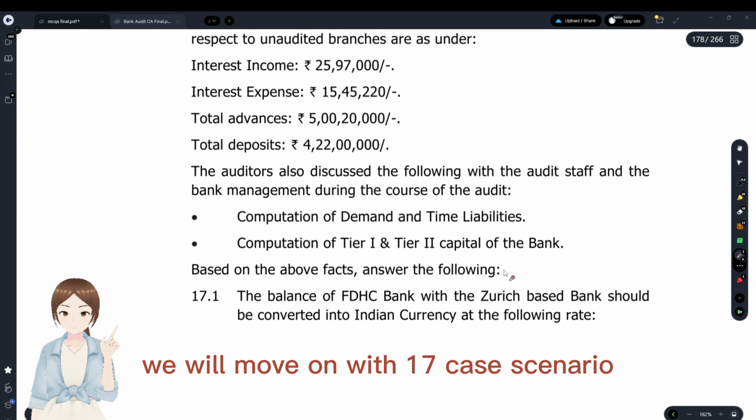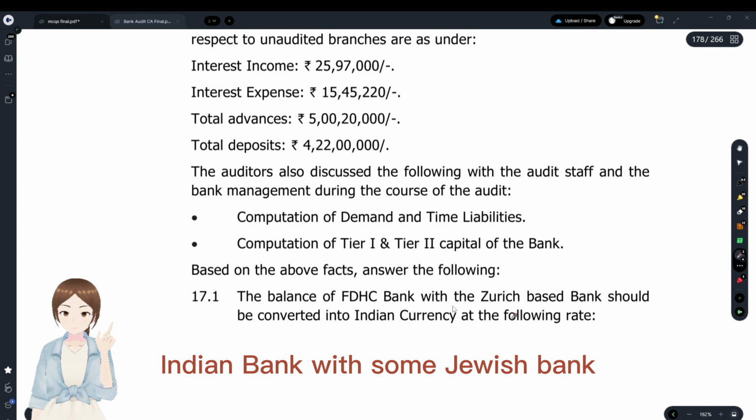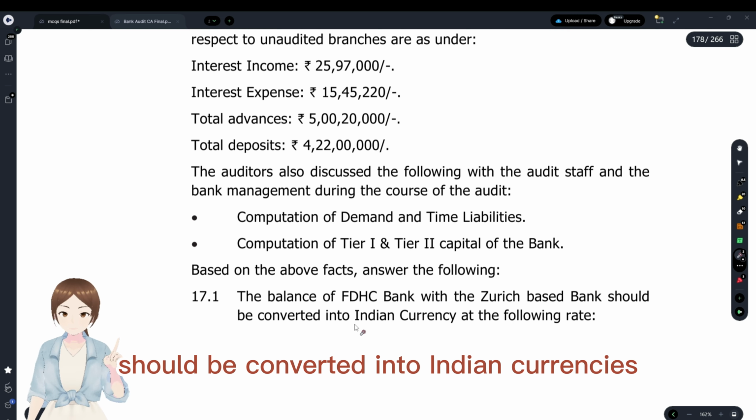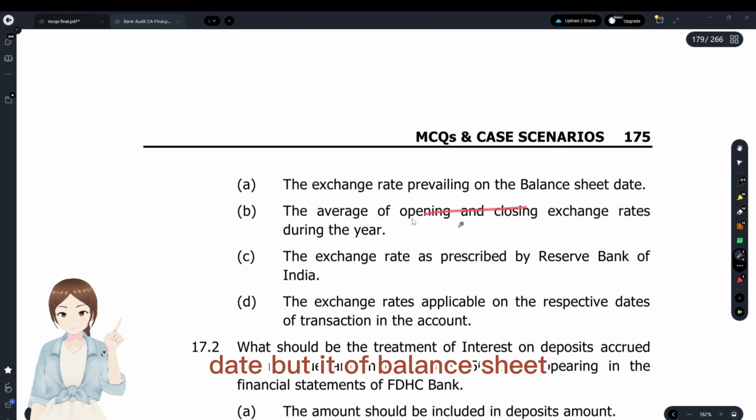Now we'll move on with the 17th case scenario. The first question: the balance of an Indian bank with a foreign bank should be converted into Indian currency at the following rate. Which rate? The rate on the balance sheet date.